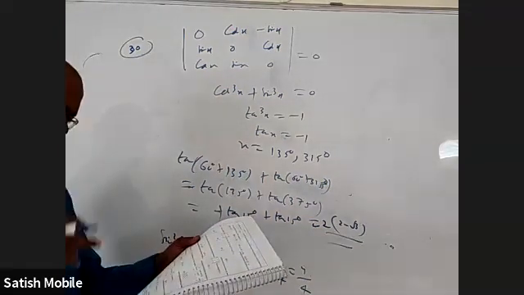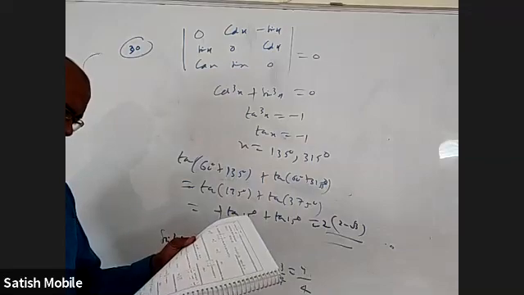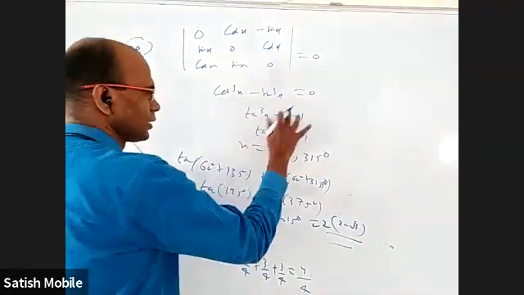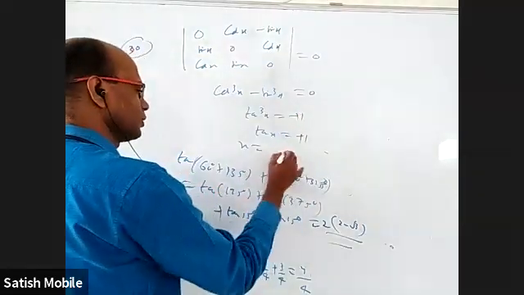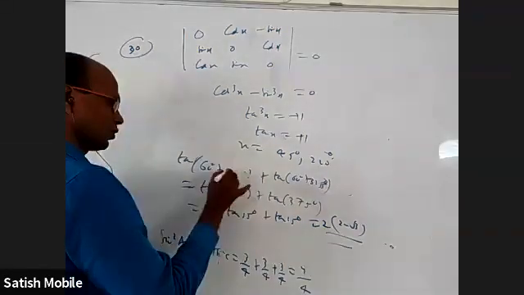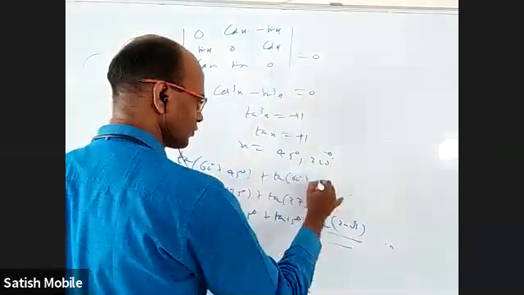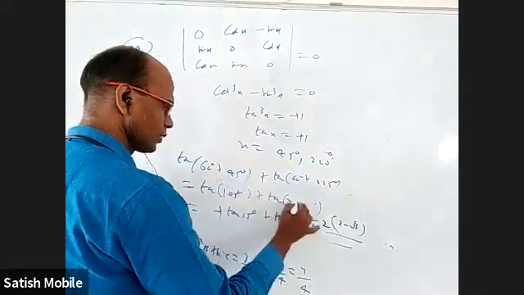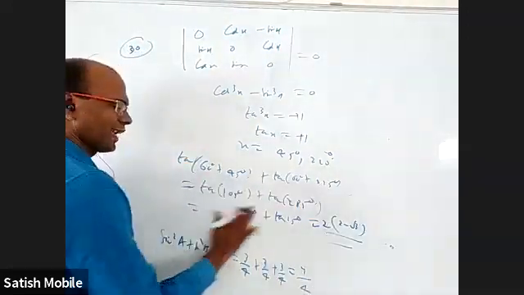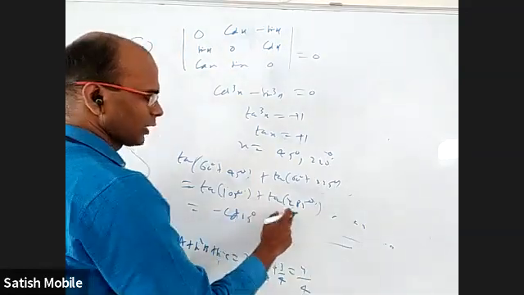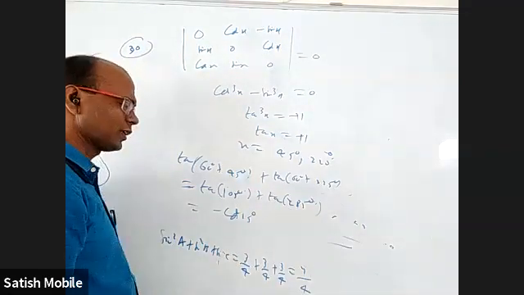It is minus only. I wrote it correctly earlier and then wrote it wrong, sorry. This is minus, this is plus 1, plus 1, plus 1. This is 45 and 225. So the values are 105 and 285. 105, you write as 90 plus 15, it will be minus cot 15. 285 also, write 270 plus 15.